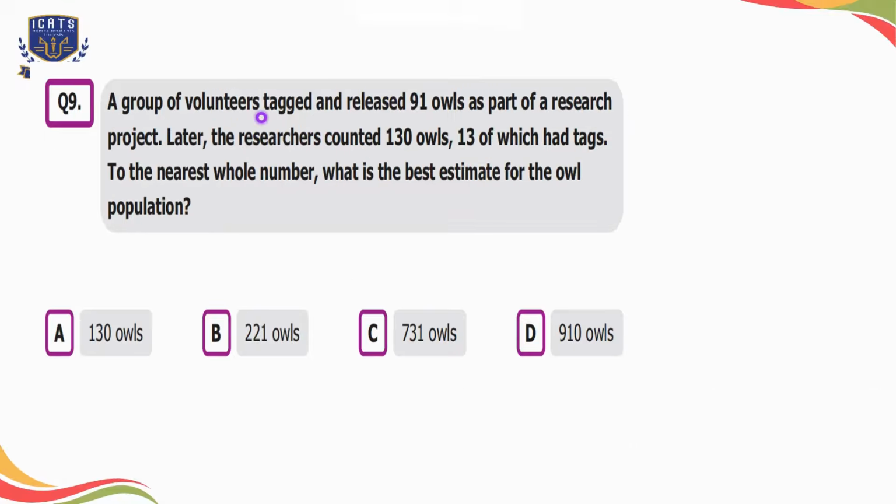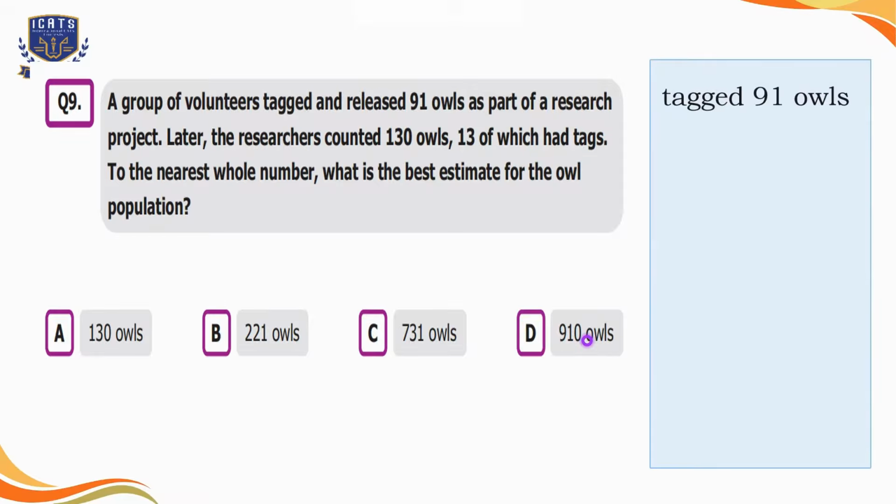Question number 9, a group of volunteers tagged and released 91 owls as a part of a research project. Later, the researchers counted 130 owls, 13 of which had tags. To the nearest whole number, what is the best estimate for the owl population? Option A is 130 owls, option B is 221 owls, option C is 731 owls, and option D is 910 owls.